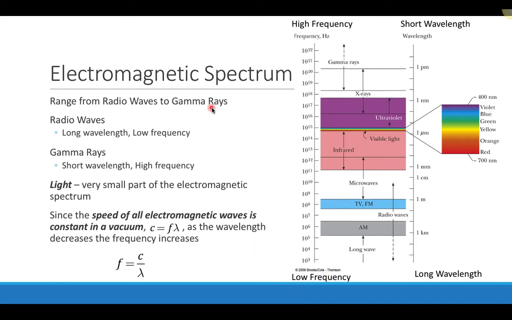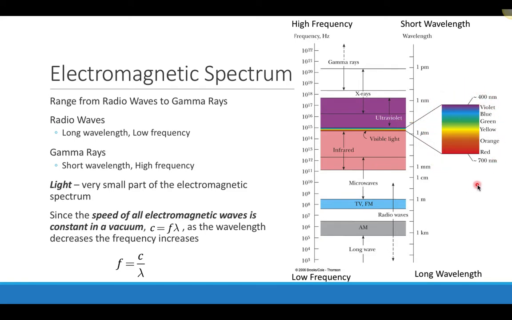So the electromagnetic waves in the spectrum range from radio waves, which are very low frequency and very long, up to very high frequency gamma rays, which are very short in wavelength. You'll notice in this picture that we also have the visible light spectrum right here.